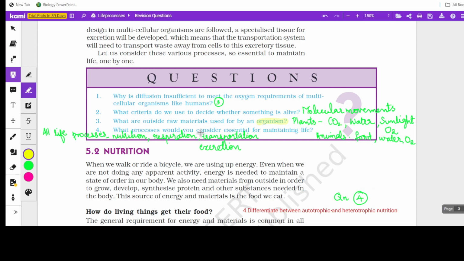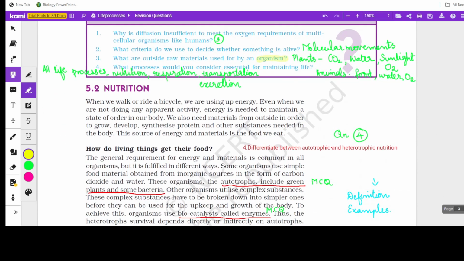Now coming to the next question, what processes would you consider essential for maintaining life? So all the life processes which we learn in this chapter, like nutrition, respiration, transportation and excretion. So these are the processes which are required to maintain life. And why not reproduction? Because reproduction is for the survival of the next generation, the survival of the entire species, not an individual organism. So for the existence of an individual organism, these are very important, life sustaining processes, and hence we call them the life processes.